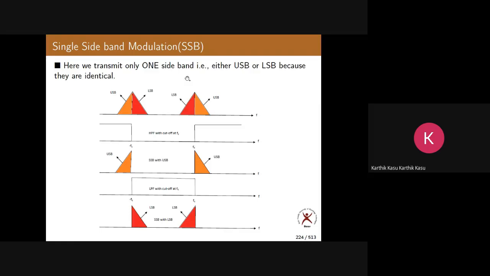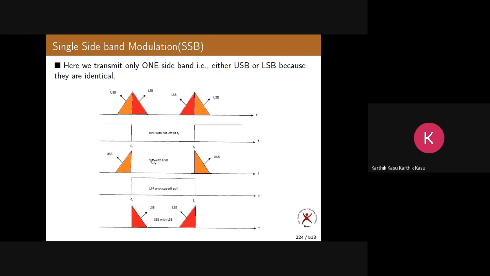Now look carefully. This is the DSBSC spectrum having two sidebands, upper sideband and lower sideband. I am using a high pass filter with cutoff frequency fc. If you pass this signal through this high pass filter, you get only the upper sideband, and the lower sideband is eliminated.